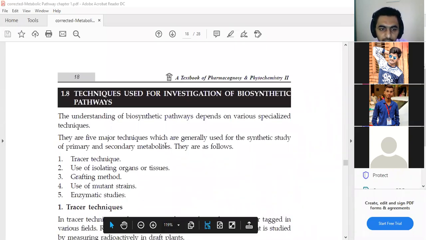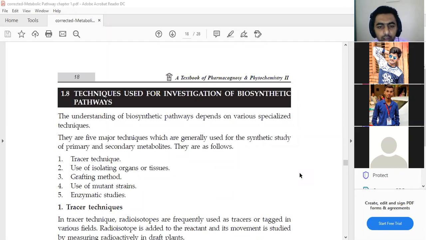Now we will see the techniques used for the investigation of the biosynthetic pathway. Which techniques can be used for the investigation of the various biosynthetic pathways? There are 5 techniques. First one is the tracer technique.